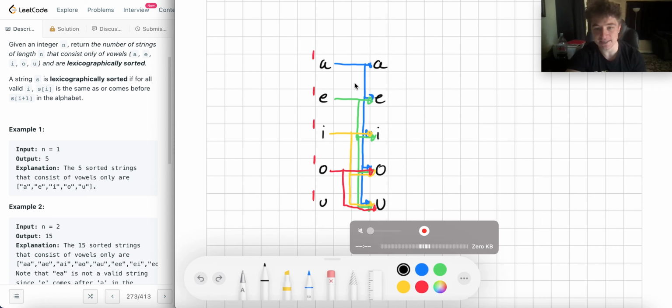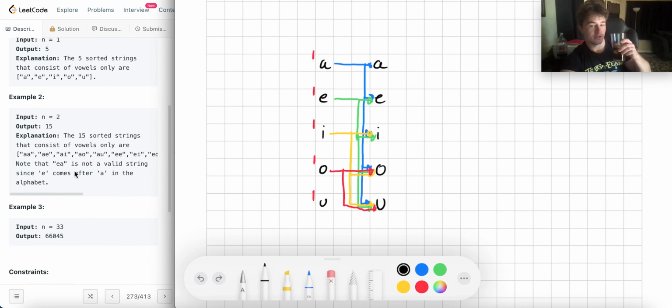So E would never attach to A because there's no link from E to A. There's a link from A to E because that's valid, but a link from E to A does not exist because that is not lexicographically sorted. Okay, and you'll notice here, there's 15 in this case. So how does that work? Well,